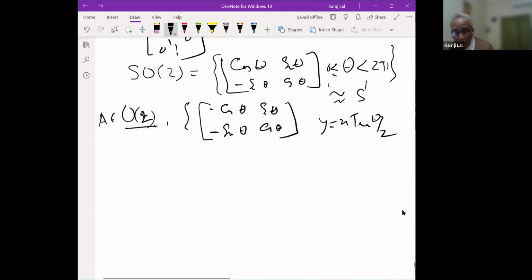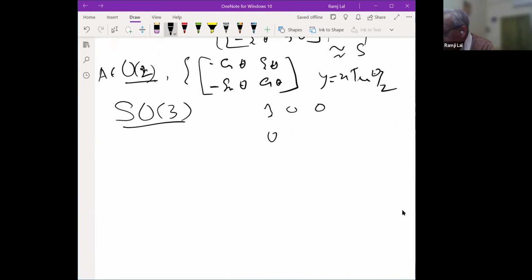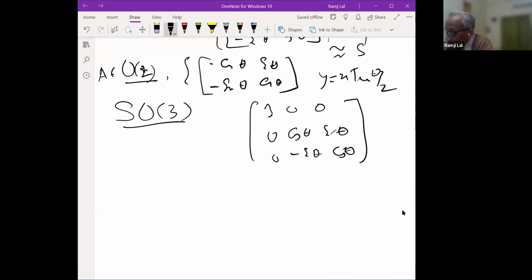And a similar thing we also observed for SO3. Every member of SO3 is congruent, is similar, is a conjugate to a matrix of this type: cos theta, sine theta, minus sine theta, cos theta, where theta has the earlier range. So every member of SO3 is conjugate to this under SO3. You can take a member of SO3 itself. So you have described the conjugacy class of SO3 here.